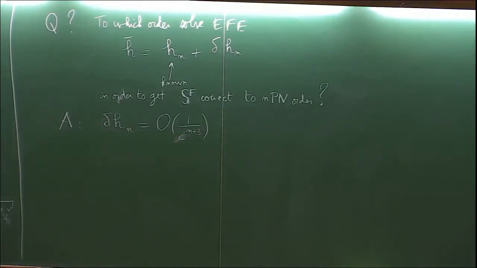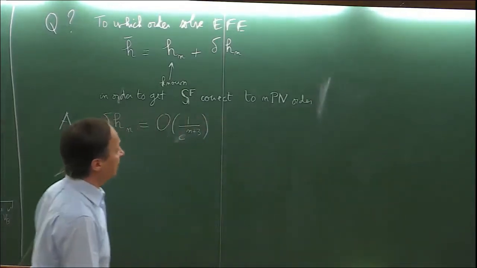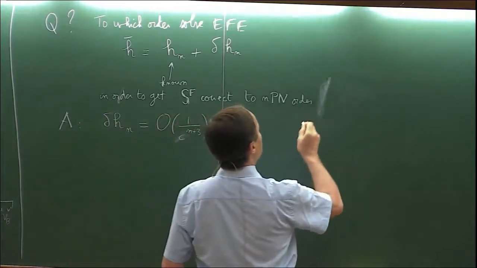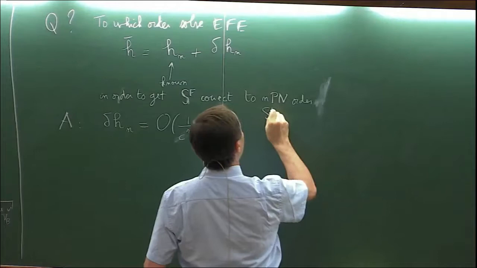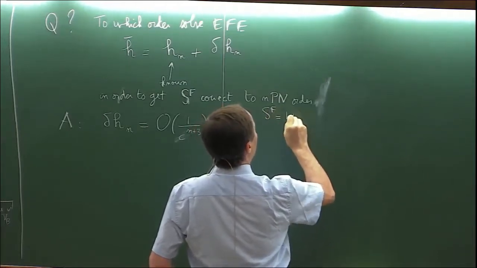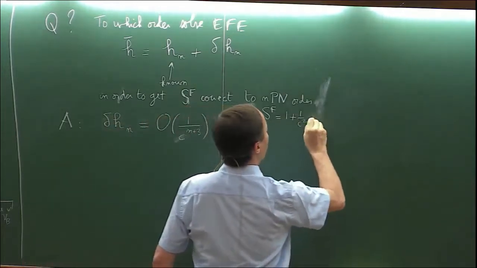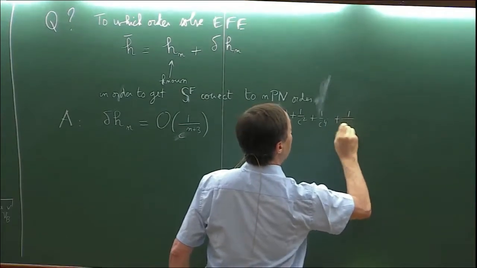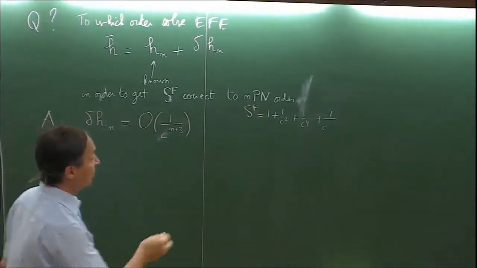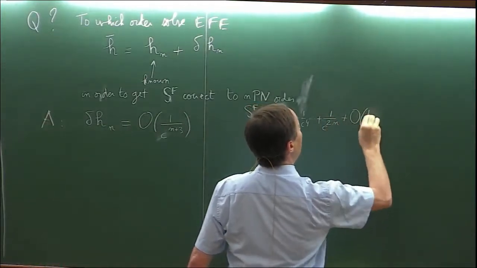This seems quite natural, but remember that when I say that the Fokker action should be correct up to nPN order, I should control all the terms in the PN action, which will be 1 over 1, the Newtonian term, plus the 1PN correction, plus the 2PN correction, and plus something which is at nPN order, which means 2n. And then I will neglect the higher order terms.